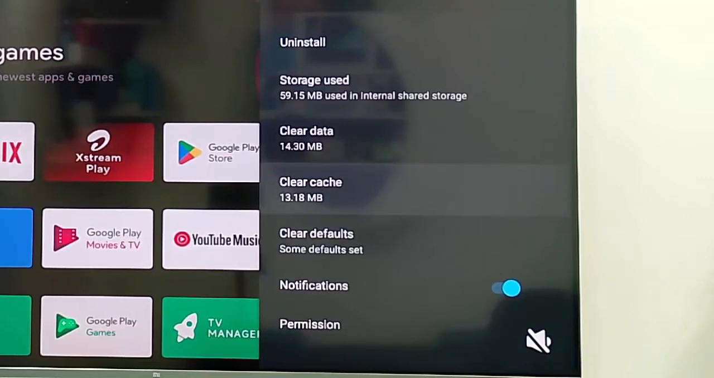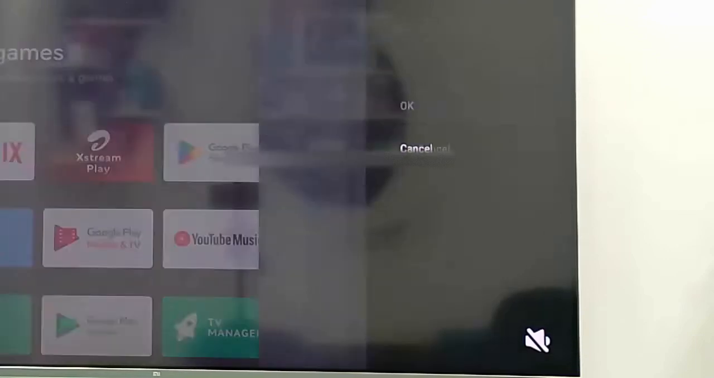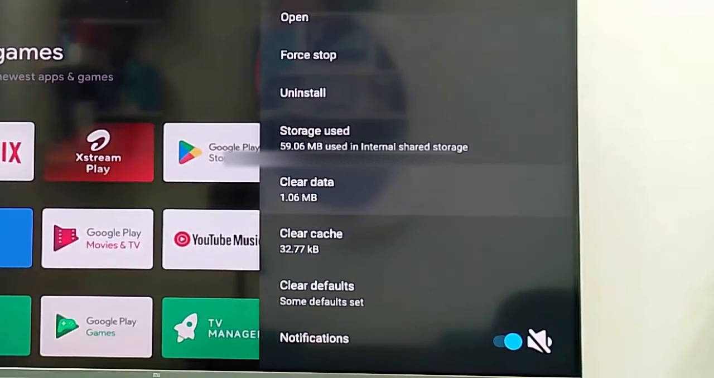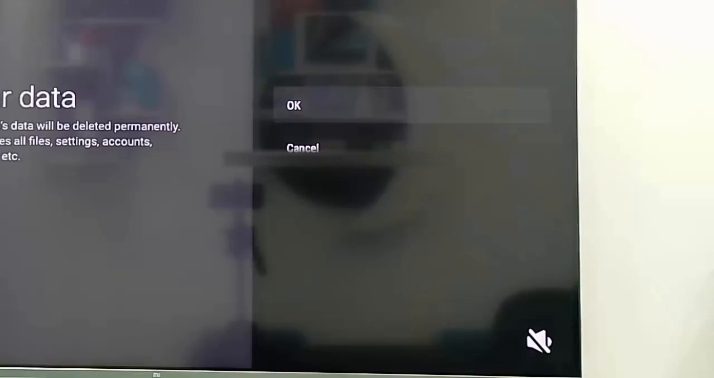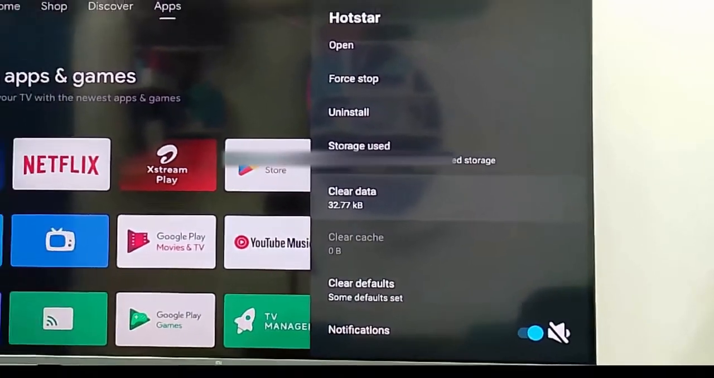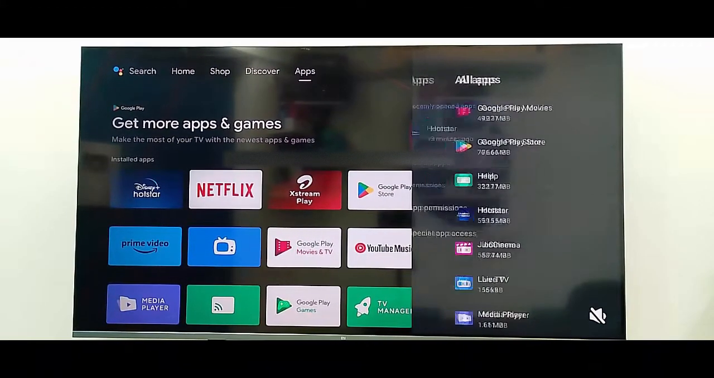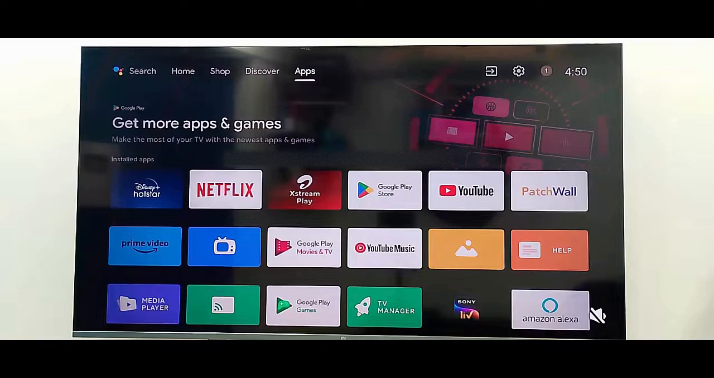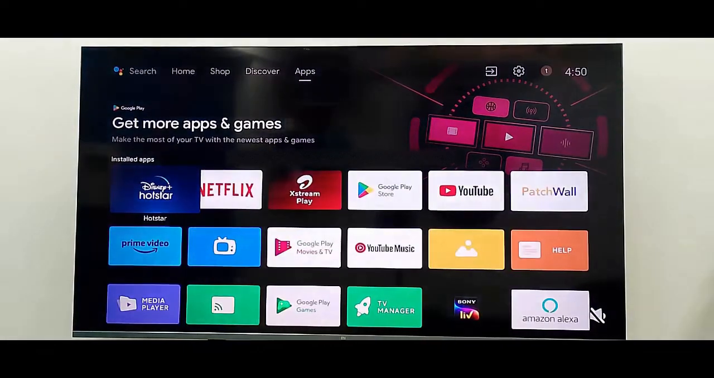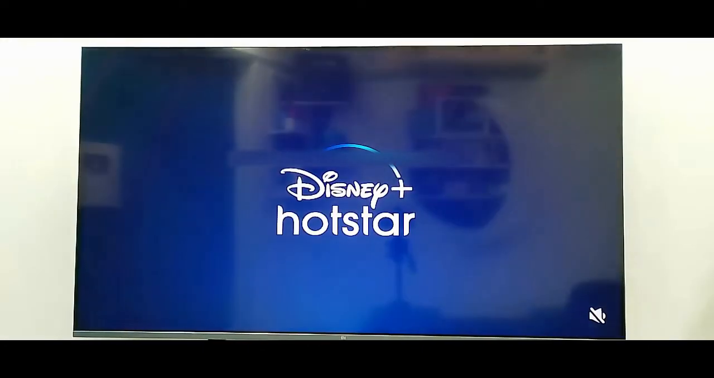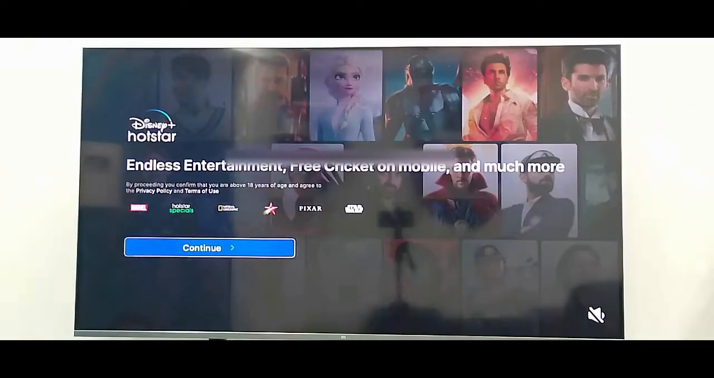First, click on Clear Cache, select the OK and click on Clear Data. Now here select the OK. After this guys, now open the Hotstar application, click on Continue.